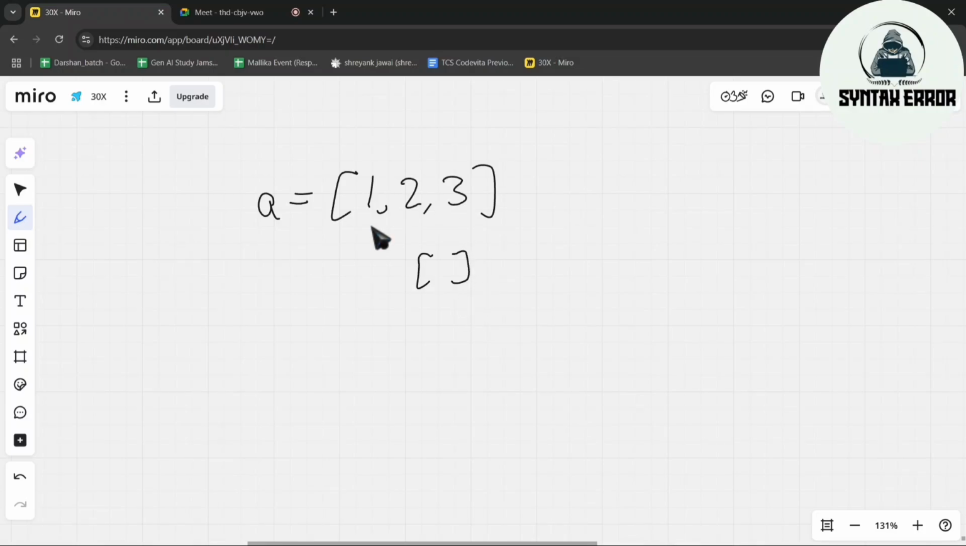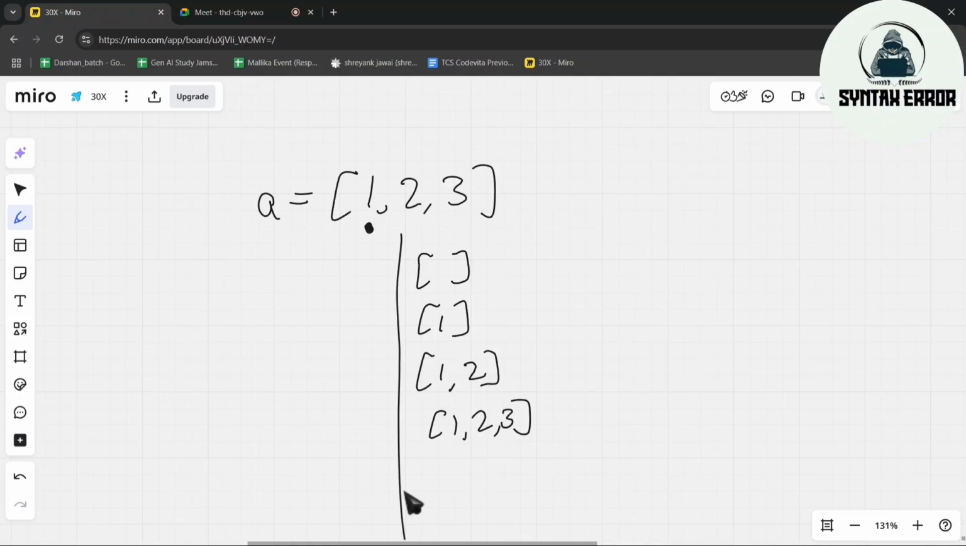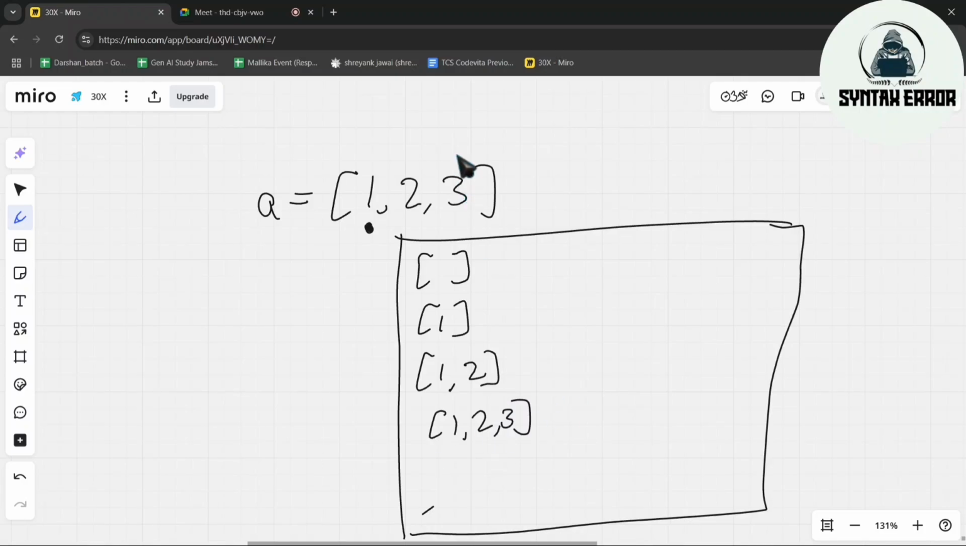Next, we will start from 1. Okay, 1 is our index. Next, we will add one element, so 2. Next, we will add another element also. So 1, 2, 3. Here we are getting answers. Okay, in this box we are getting our answers. 1, 2, 3. Next, we will remove 3. Next option is 1, 2.